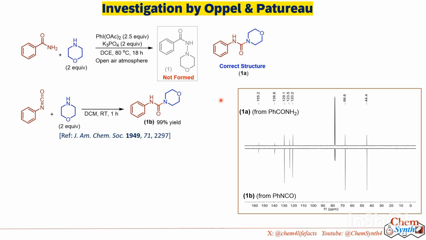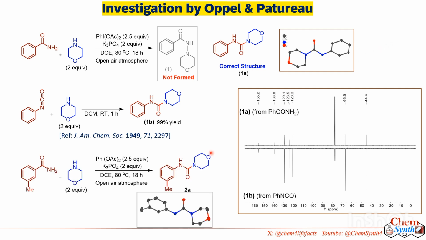So they predicted there is a high possibility of this compound being the urea product. And the final confirmation they achieved with the help of X-ray crystallographic analysis. Similarly, they performed one more reaction and the compound structure was confirmed by X-ray crystallographic analysis, showing that the correct structure for this reaction is the urea product, not the hydrazide.